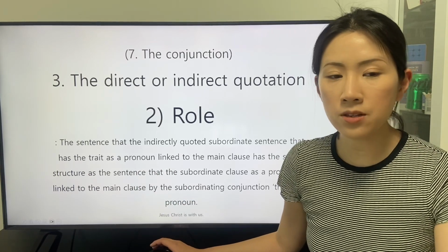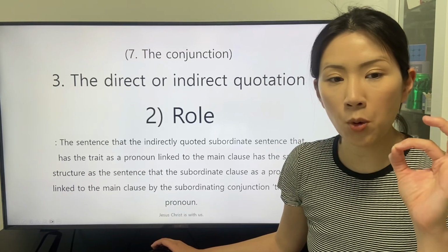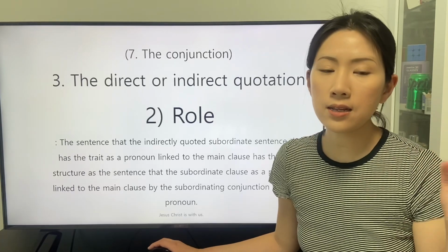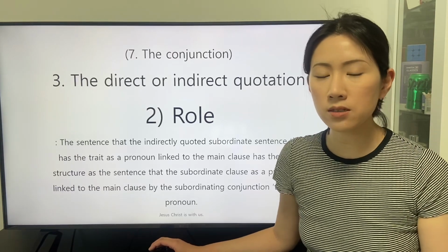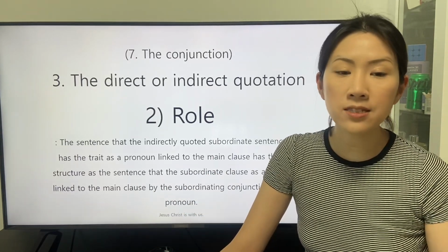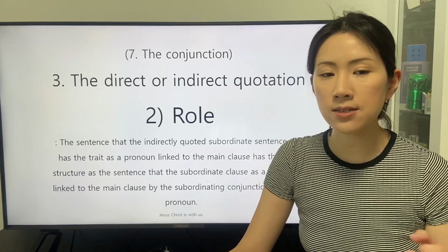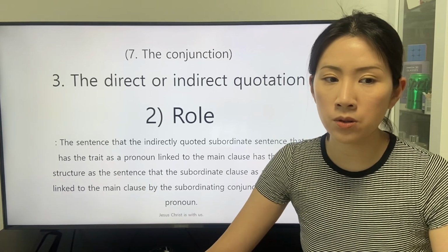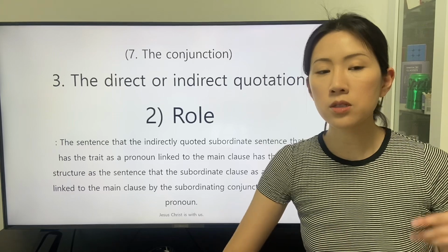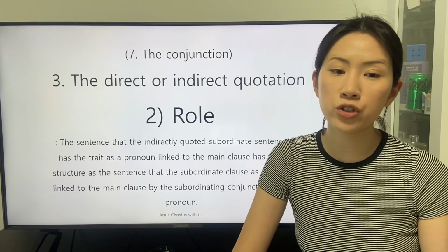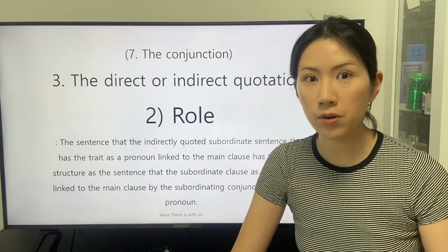The sentence that the indirectly quoted subordinate sentence that has the trait as a pronoun linked to the main clause has the same structure as the sentence that the subordinate clause as a pronoun is linked to the main clause by the subordinating conjunction that as a pronoun.